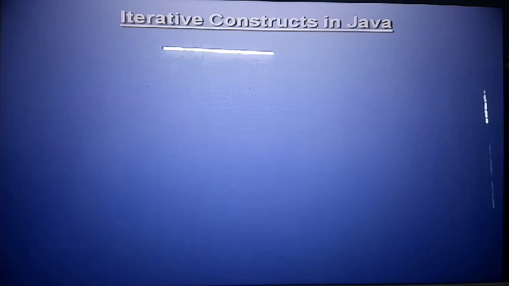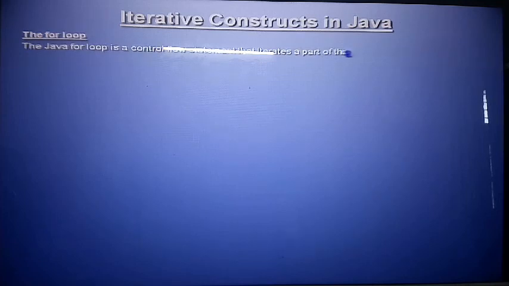Iterative constructs in Java. So this is the most important. First of all, the for loop. So the for loop, this is a master loop you can say. So everything is performed inside. So the Java for loop is a control flow statement. So the for loop always uses control flow statements like statement 1, statement 2. So it controls the flow. It iterates a part of the program multiple times. So multiple times, we can see the syntax of for loops.